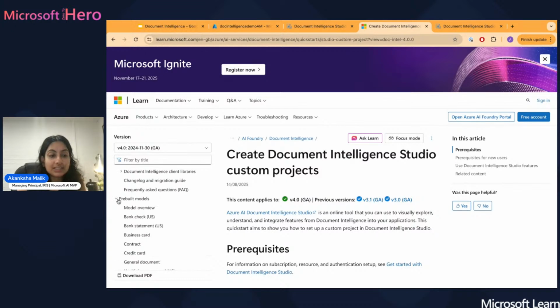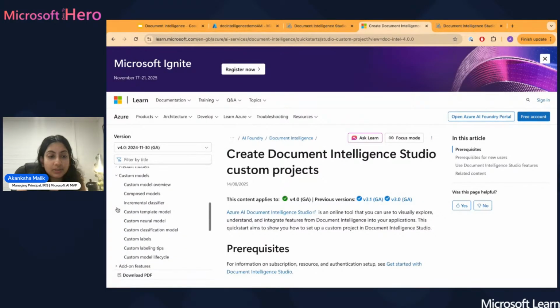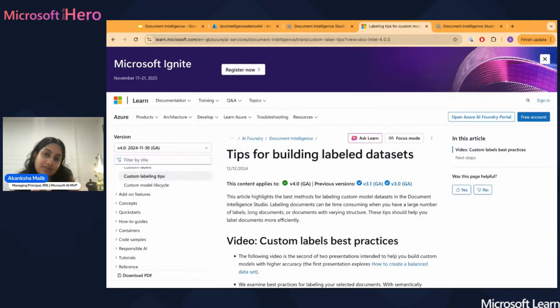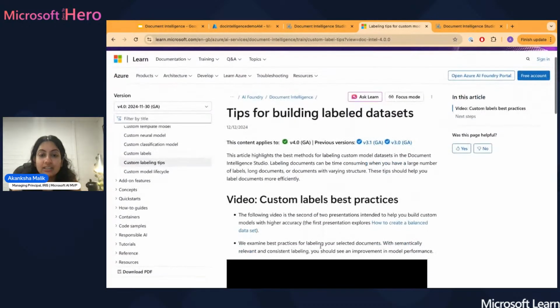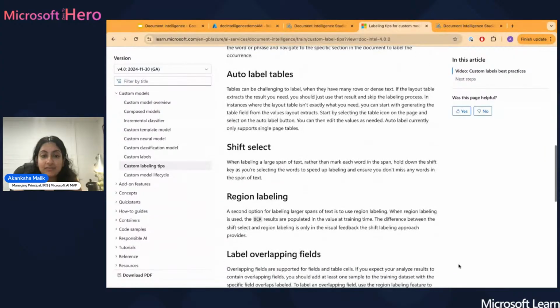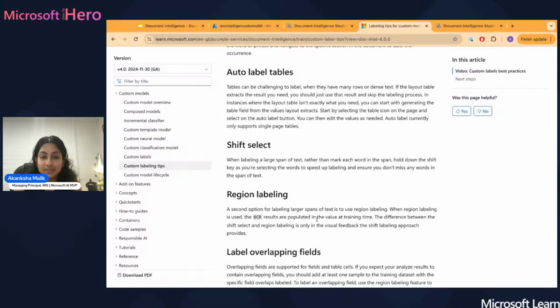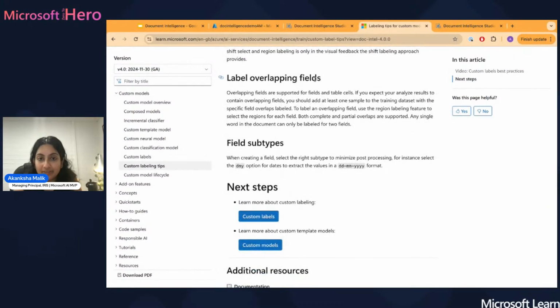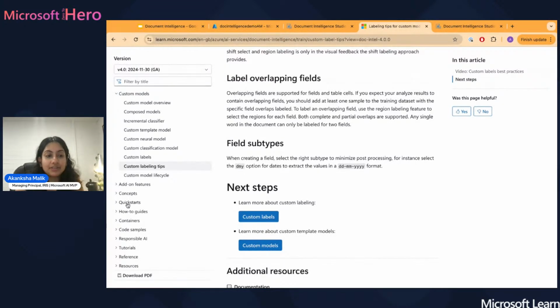To really in-depth details around all the pre-built models that we talked about, the custom models that we talked about, how can we do different things within it, custom labeling tips, which is really, really handy. So things like I was just talking about earlier today, where I said, first name, maybe just highlight it very specifically. And there are best practices and things you can see for yourself as you're going through, labeling different regions and OCR, overlapping fields, be really careful with that. So there are all these different features, but it's really important to go through.